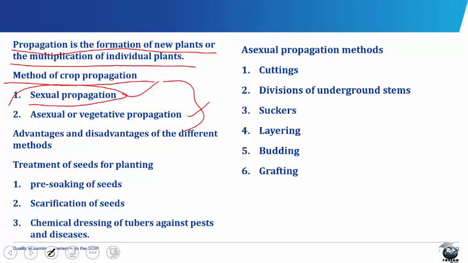Now, talking about the asexual or the vegetative propagation. This is propagation by means of vegetative organs. For this reason, it is sometimes called vegetative reproduction. In some crops that do not produce viable seeds, it is the only means of propagation. In certain other crops, it is used because it is easier than growing plants from seed.